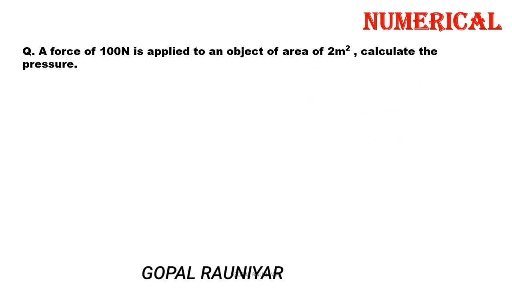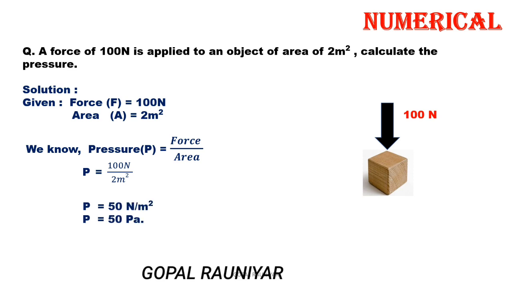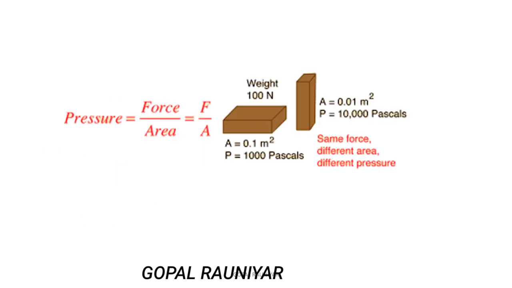Now it is given that a force of 100 Newton is applied on an object of area 2 meter square. We have to calculate pressure. It is very simple. Pressure is equal to force upon area. Force is 100 Newton and area is already given in meter square. So 100 upon 2 is 50 Newton per meter square, or you can say 50 Pascal. So pressure equals force upon area, 100 Newton upon 2 meter square, the value is 50 Pascal.